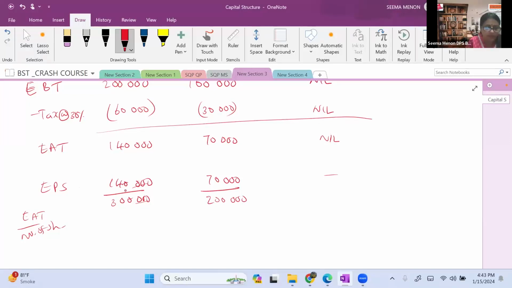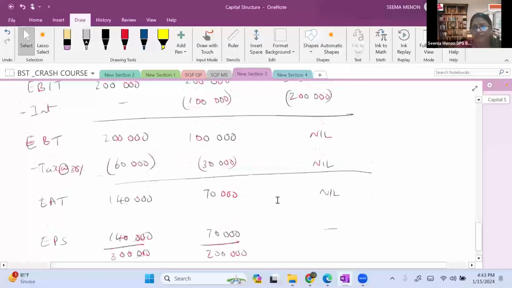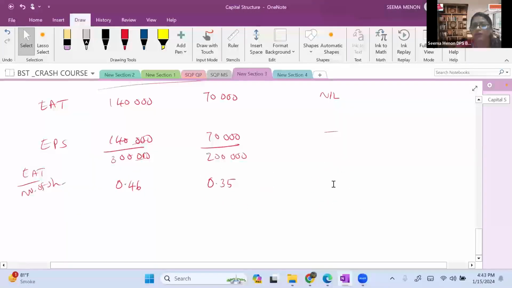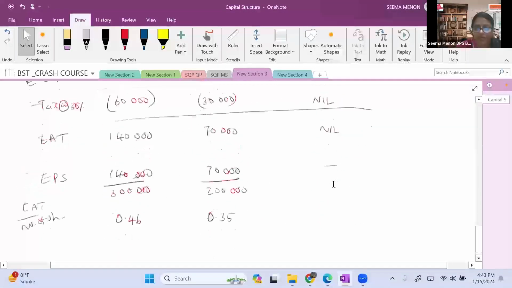14 divided by 30, it is 0.46. And the next one is 70 upon 20. It is 0.35. No, it is 35. So here you can see that when the debt is increased, EPS is not increased. Why? What is the reason?